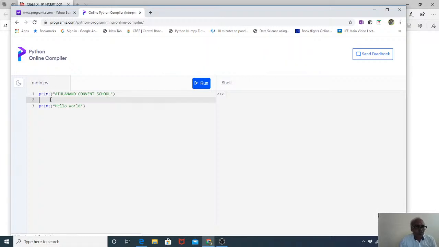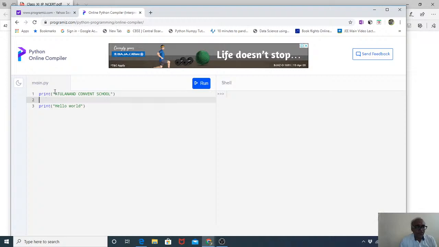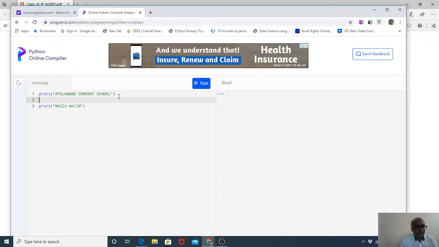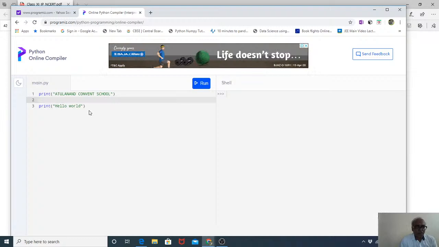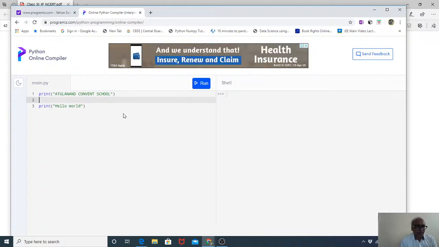Clear? Then the circular brackets come here, the left circular bracket and the right circular bracket. Between these two circular brackets, in inverted commas, you can write capital letters. That's not an issue. You can write small letters also, but you can also write capital letters. Clear? And print hello has already appeared here. If you want, you can rub this also, but if you don't want, you can leave it.